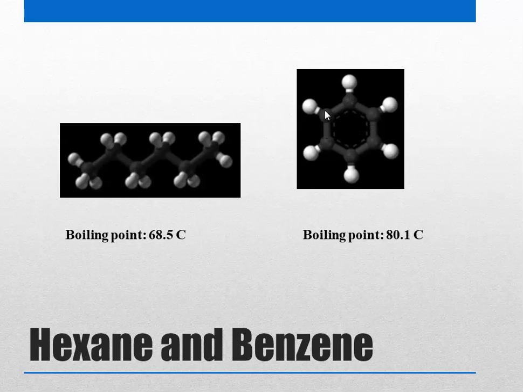There are 6 carbons and 6 hydrogens. You can see that they have drastically different boiling points. While hexane boils at 68.5 degrees Celsius, benzene boils at 80.1 degrees Celsius. So although both of them have the same number of carbons, their properties are vastly different. This is only one property I have shown. There are many other properties which vary as well.